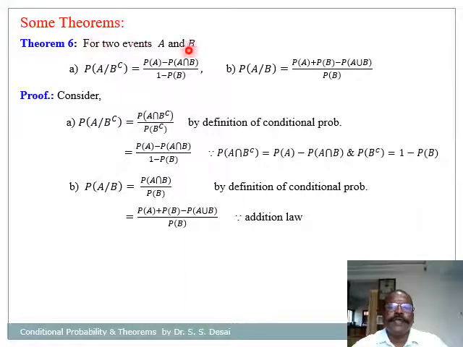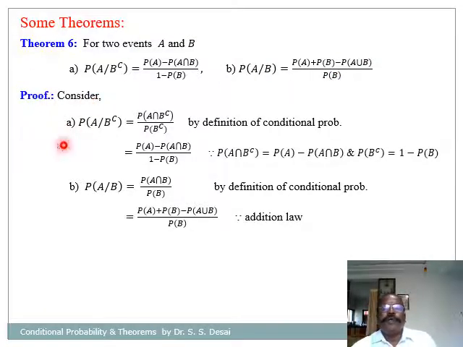For two events A and B, first bit is probability of A given B complement is equal to probability of A minus probability of A intersection B divided by 1 minus probability of B. Second bit, probability of A given B is equal to probability of A plus probability of B minus probability of A union B divided by probability of B.